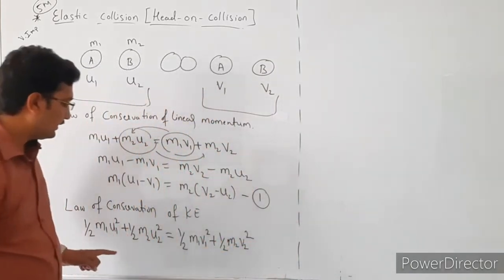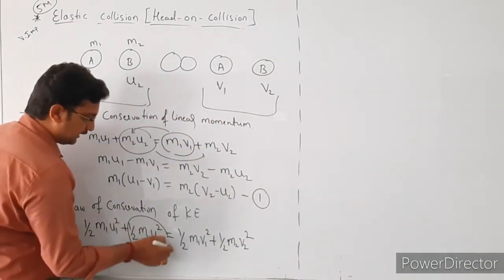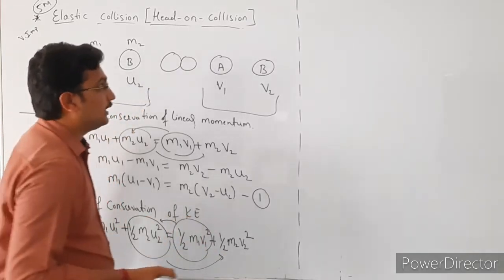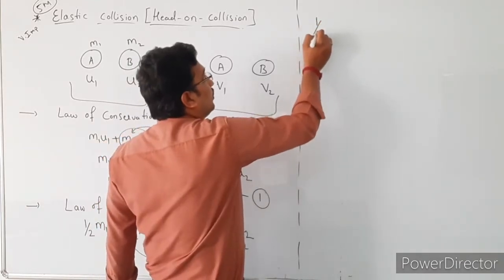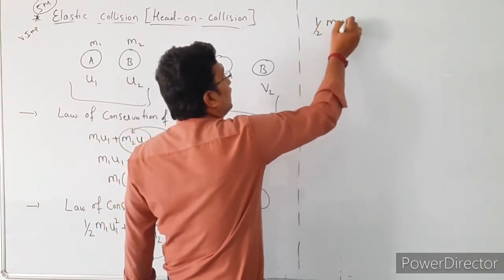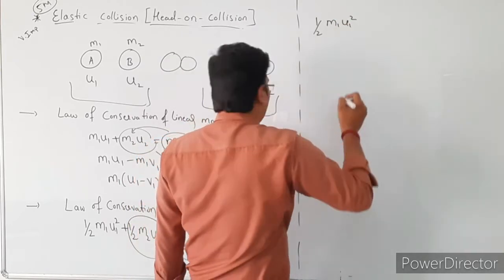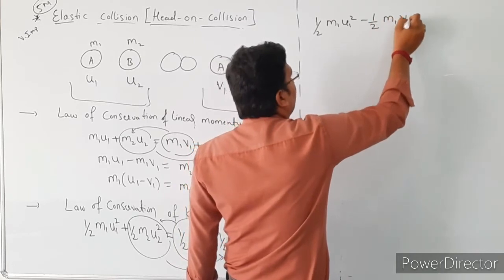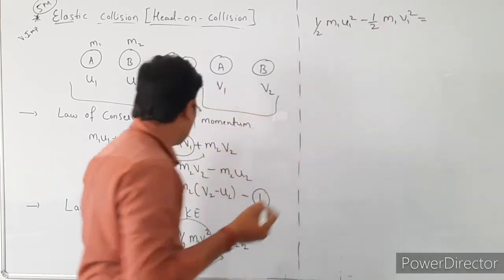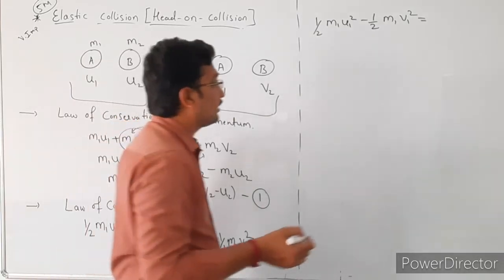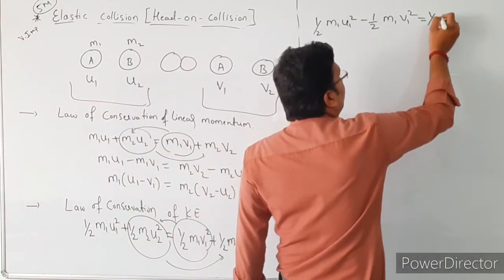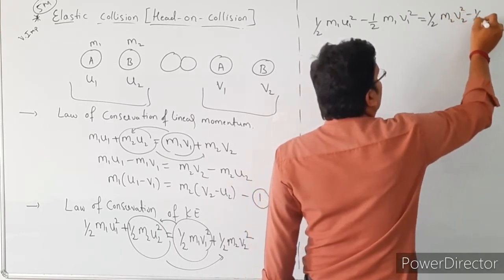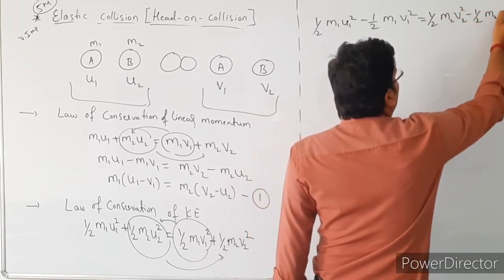Next, we are rearranging the terms. Take this term this side and this term this side, right? So then 1/2 m1 u1² minus 1/2 m1 v1², that is equal to this term as it is, 1/2 m2 v2² minus 1/2 m2 u2².